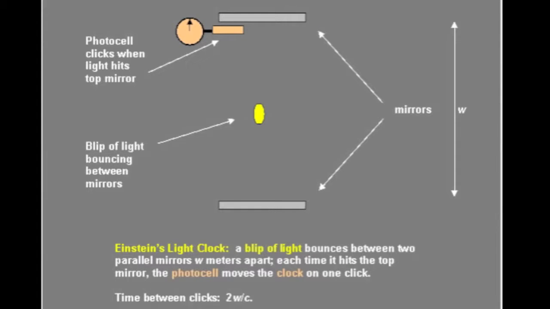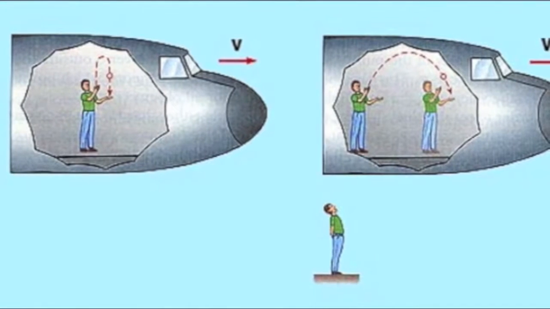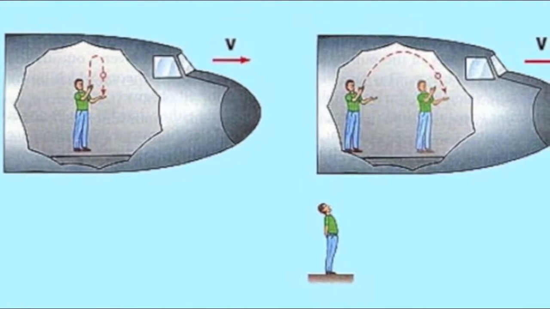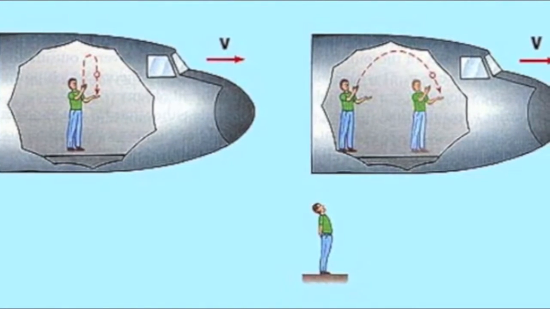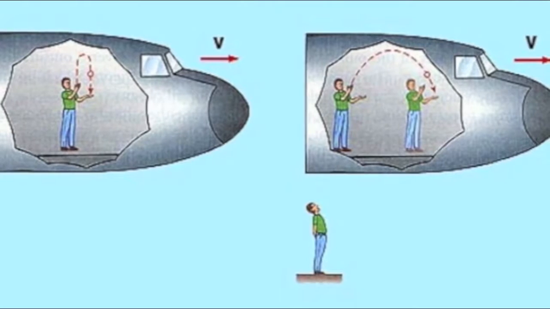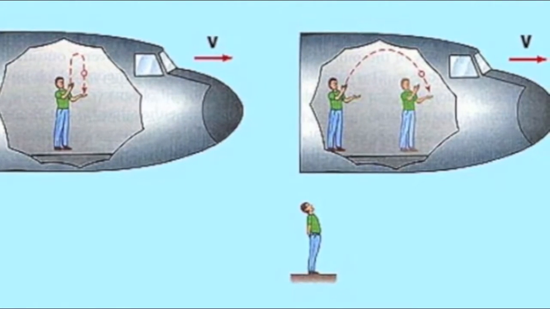As an example of how to prove time dilation conceptually, let's imagine placing a light clock on a plane. This clock consists of two mirrors facing each other and a photon traveling between the two mirrors. The clock measures time by counting ticks of light, or the amount of times a photon travels up and down between its mirrors. We will simulate this photon with a ball, and the clock will be a person. To the person on the plane tossing the ball, it appears that the ball is moving up and down, but to an outside observer who sees the plane moving relative to his inertial reference frame, the ball follows an arc.